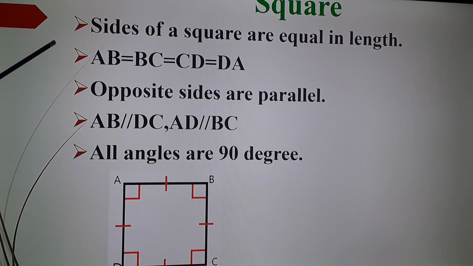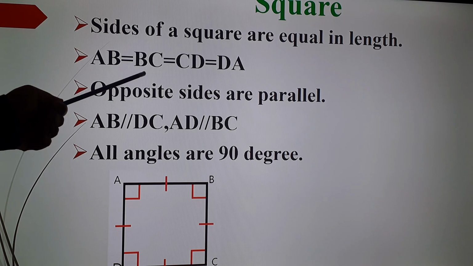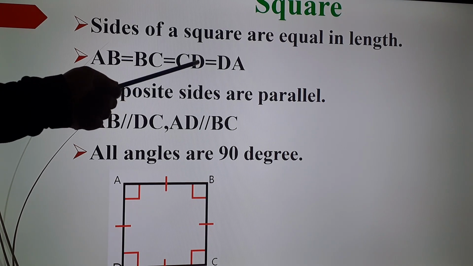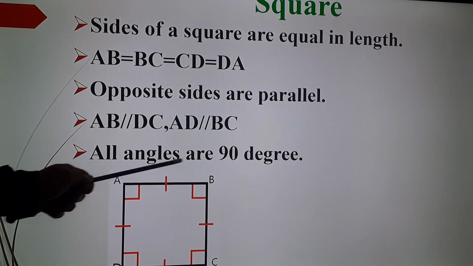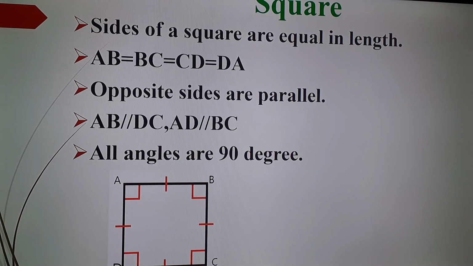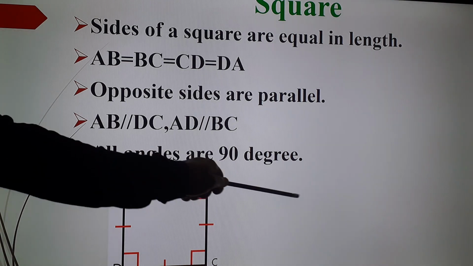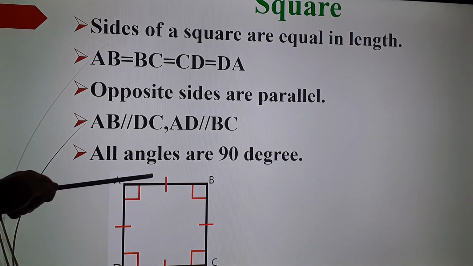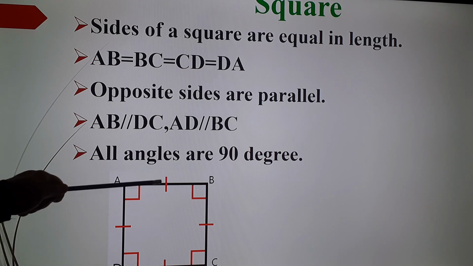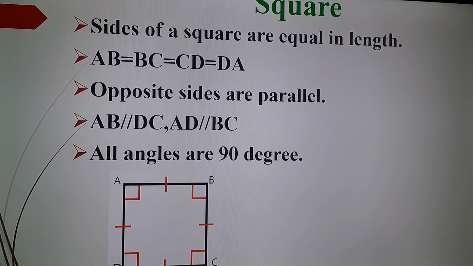Then how we will represent it? AB is equal to BC is equal to CD is equal to DA. That means all sides are the same. Then opposite sides are parallel. What do you mean by parallel? If two lines are parallel, they will not meet at a point. They will go straight. So here AB and opposite sides are parallel. So AB and DC are parallel.